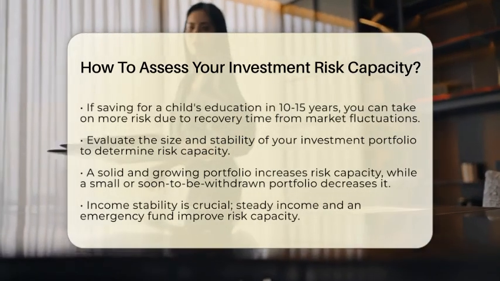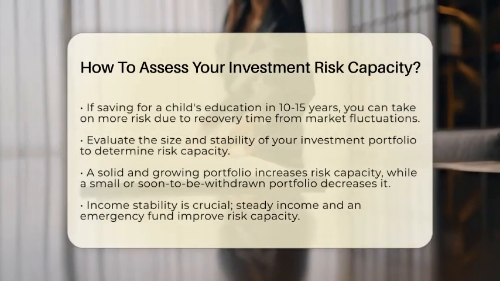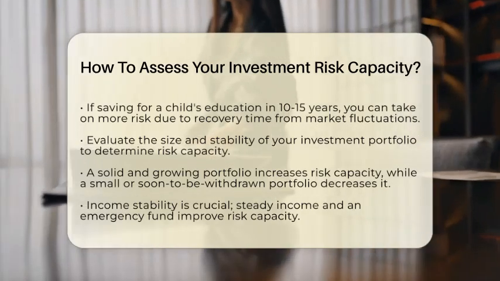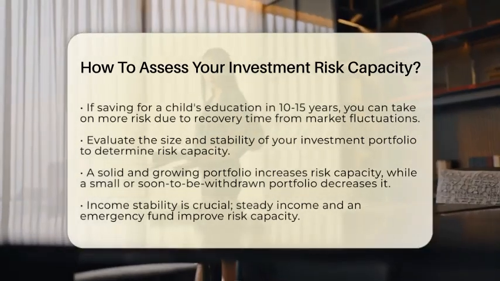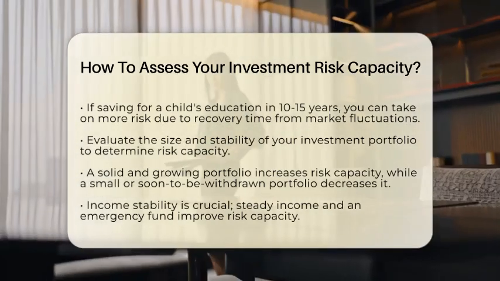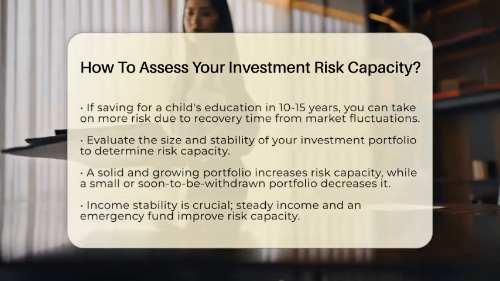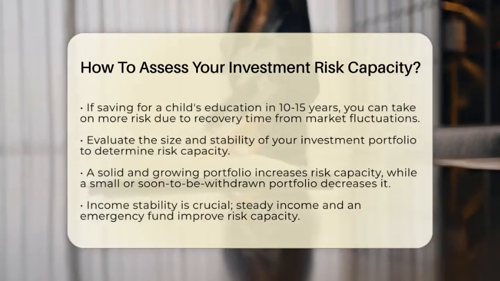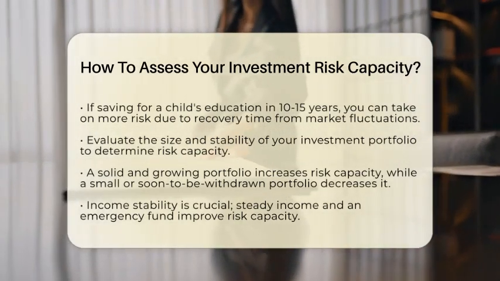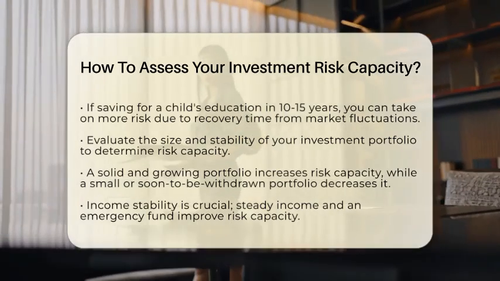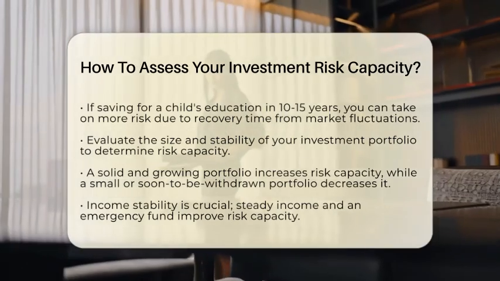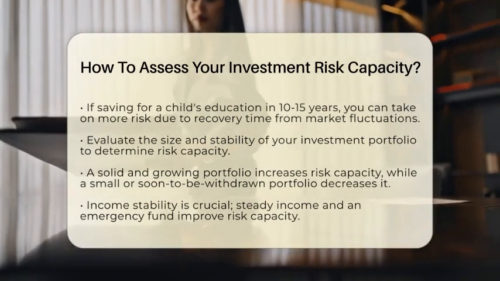Next, evaluate the size and stability of your investment portfolio. Consider how much you currently have saved and whether you plan to contribute more in the future. If you have a solid amount saved and expect to add regularly, your risk capacity is higher. This is particularly relevant for ongoing savings for education or family needs. However, if your portfolio is small or you anticipate needing to withdraw funds soon for family expenses or celebrations, your risk capacity is lower.